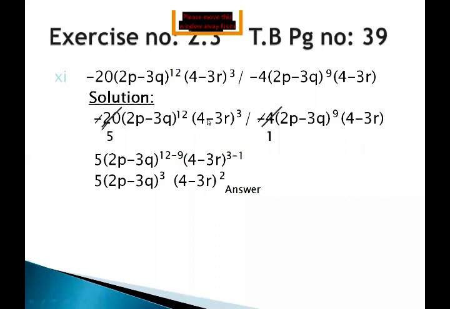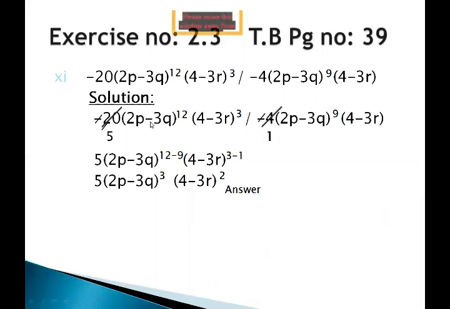So try to understand this question. Focus on your listening as well as visualize the question again and again, and follow my instruction and discussion on how we will simplify these types of questions. First of all, we have minus 20 in the numerator and minus 4 in the denominator.